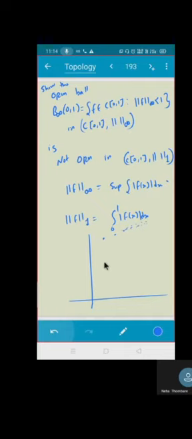So what do you see? Suppose I'm taking this f of n equal to n for all n belonging to the natural numbers, and it is 0 otherwise, for n in the complement of the natural numbers, correct?